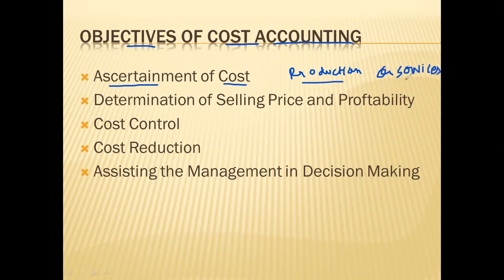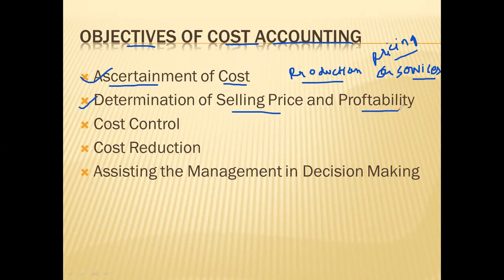By ascertaining the cost of production or services, only after that will you get to know the price of the product. You can do the proper pricing of that product. So the first important objective is ascertainment of cost. Then after ascertaining cost, the next objective will automatically be determination of selling price and profit of that product.